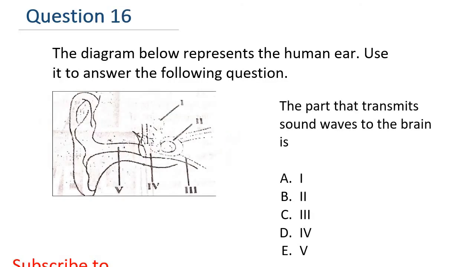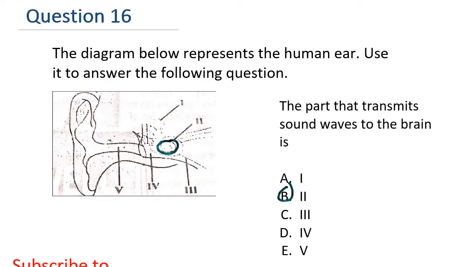Question 16. The diagram below represents the human ear. Use it to answer the following question. The part that transmits sound waves to the brain is, look at the part here. Okay, so the right answer is B, I.